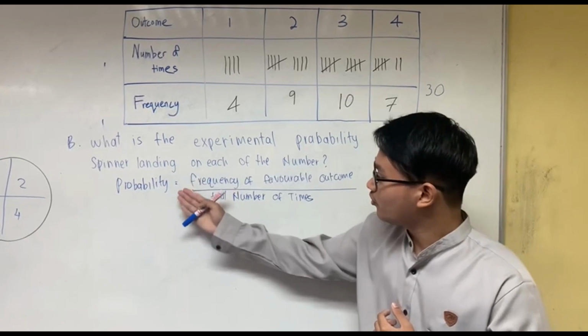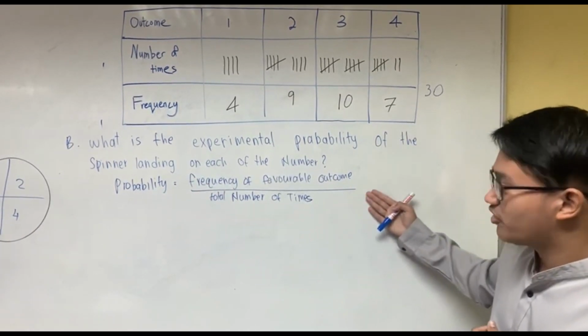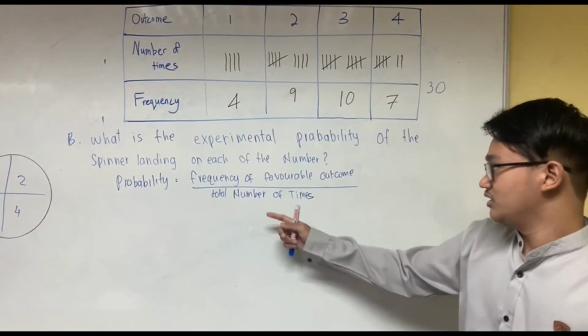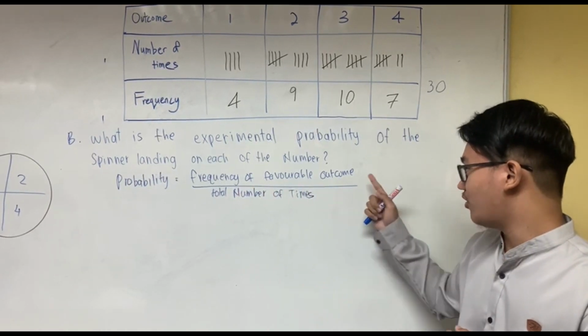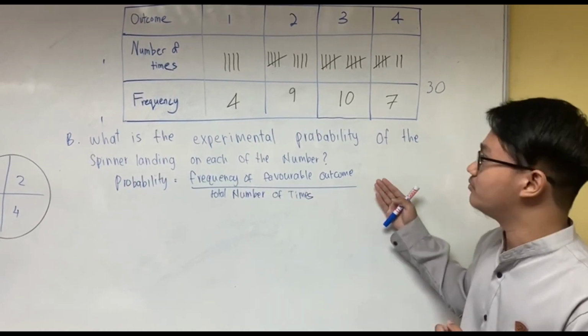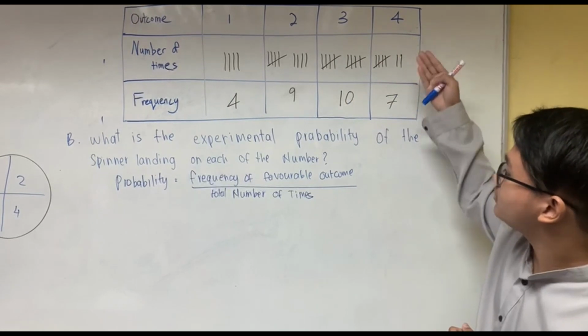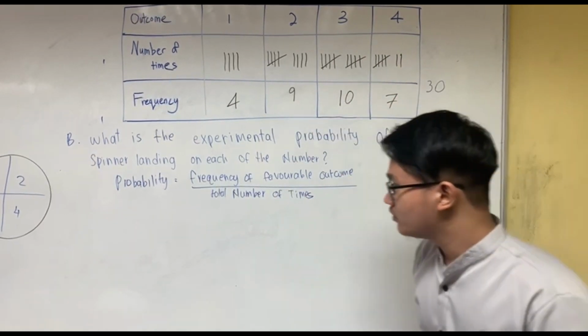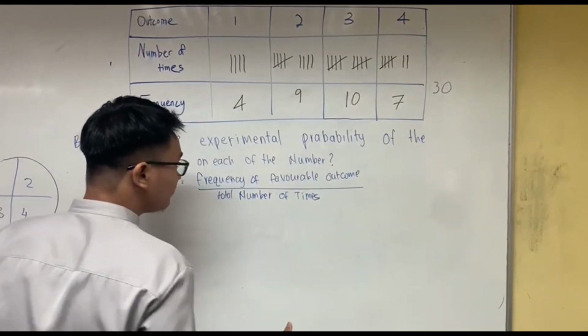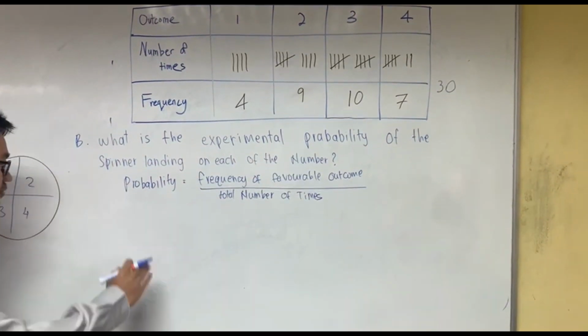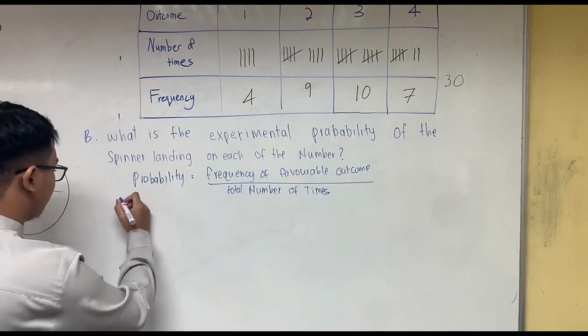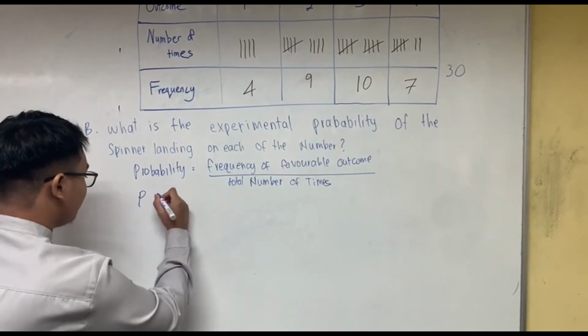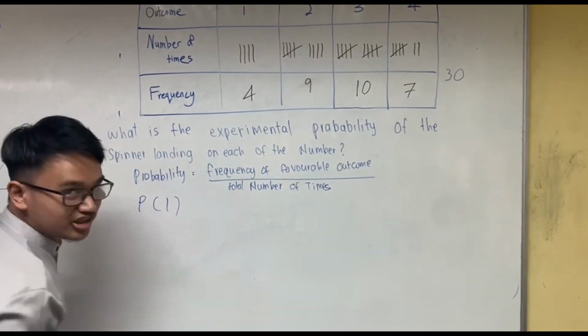Here is the formula for experimental probability. It is the frequency of the variable outcome over the total number of times. So we want to calculate each of the numbers, in order.